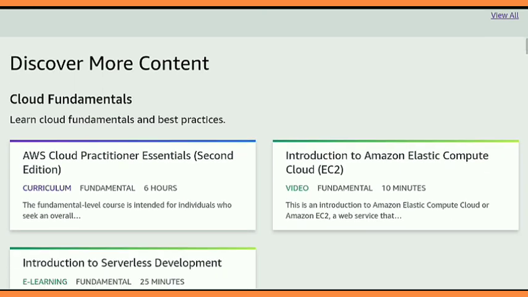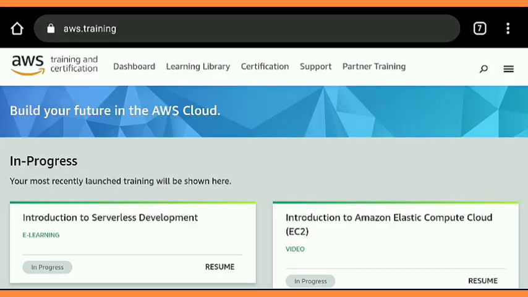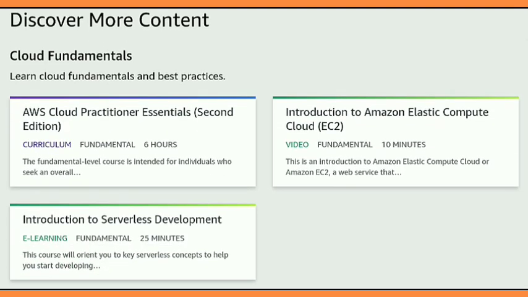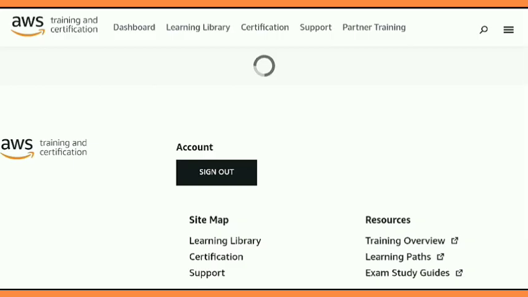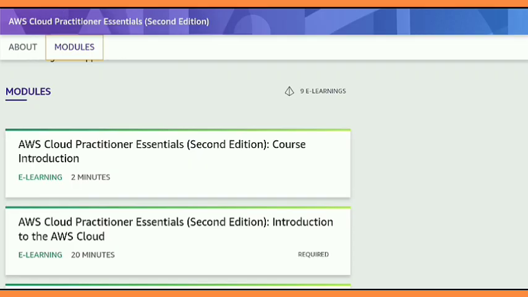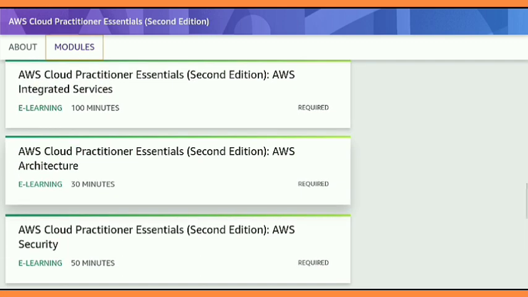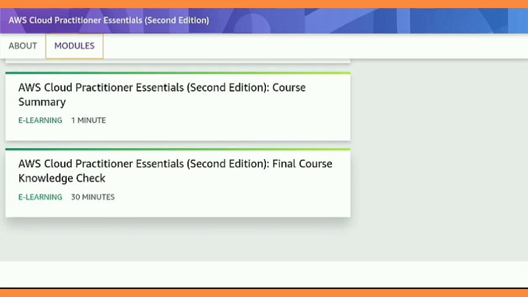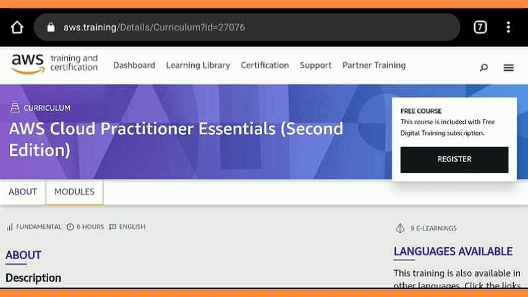Now I'm going to the third form of course, that is curriculum, and now I'm going to choose one curriculum from here. Basically videos are a shorter way to get your certificate in only 5 to 10 minutes. Going through e-learning takes 20 minutes or 1 hour, and going through a curriculum takes 6 hours. And here are the courses which are in this. You have to complete all the courses. The trick which I mentioned initially you also use here and easily get all the certificates.